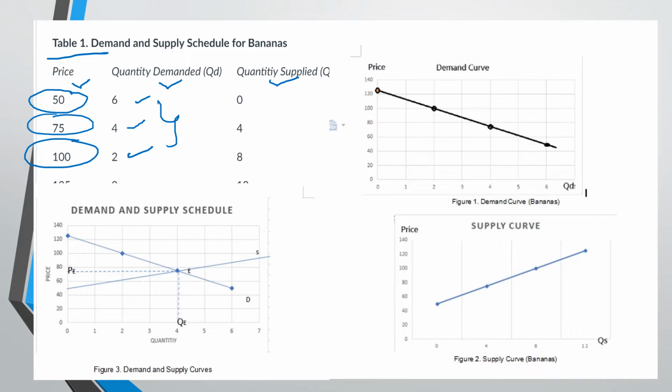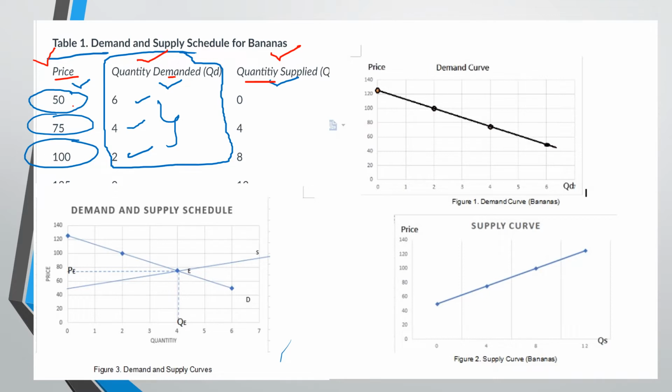Now, what if we just ignore this one in the middle here, and let's focus our attention on the first column and this one. So it's again price and quantity supplied. The first one is for the buyers. This is a demand schedule if we are focused on the price and the QD columns. But if we focus our attention on the price and the QS columns, that's your supply schedule.